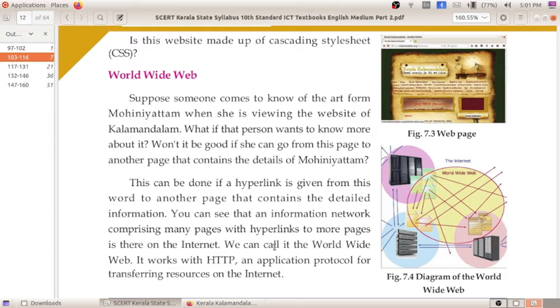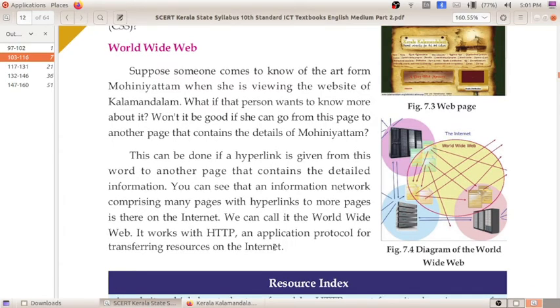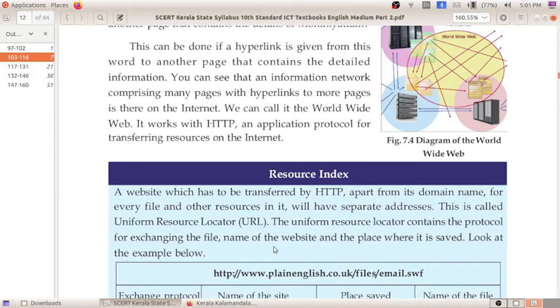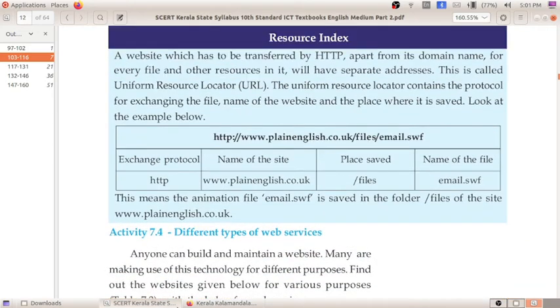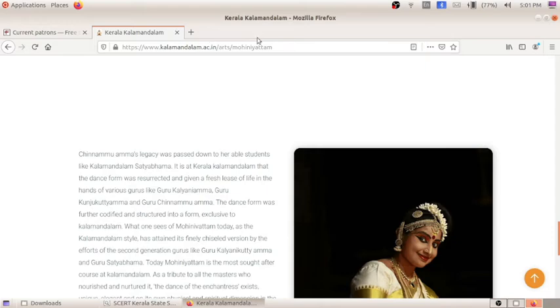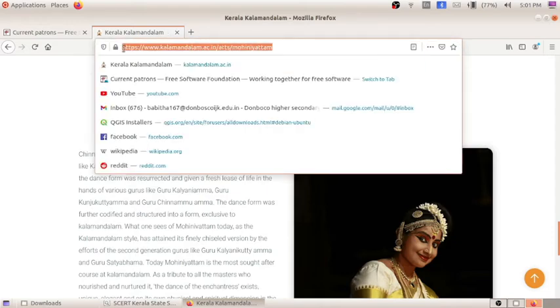So in the internet you can see different computers are networked, with different pages. Whatever information we are searching for, we get through the internet. So all this constitutes the World Wide Web. It works with HTTP, an application protocol for transferring resources. I already told you about this portion. This is our protocol, the first one, HTTP.